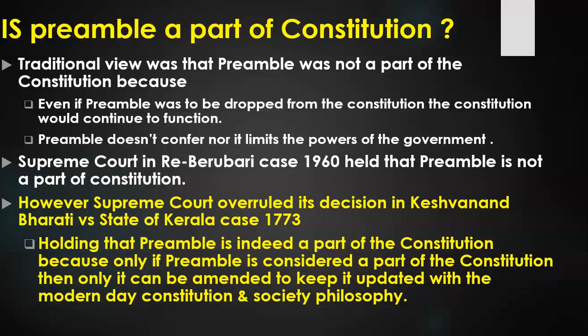You have to amend the preamble also to keep it updated with the Constitution, so that the preamble can give the correct summary or correct essence of the Constitution. And if you want to do an amendment in the preamble, you can only do it according to Article 368. And you can only do an amendment in the preamble when the preamble is part of the Constitution. So amendment in the preamble is necessary because the Constitution is changing due to amendments, so that the preamble shows the correct summary or essence of the Constitution.